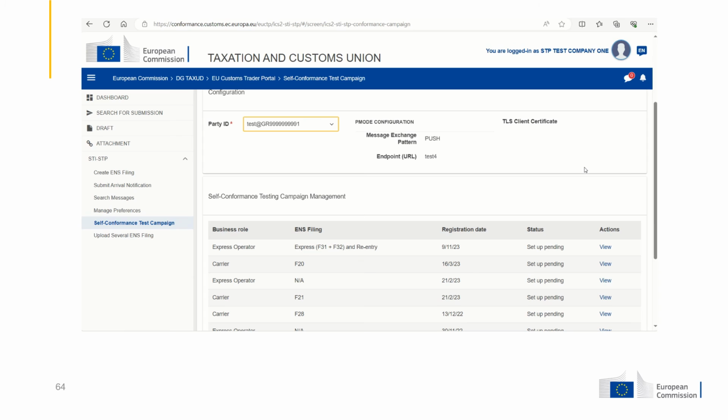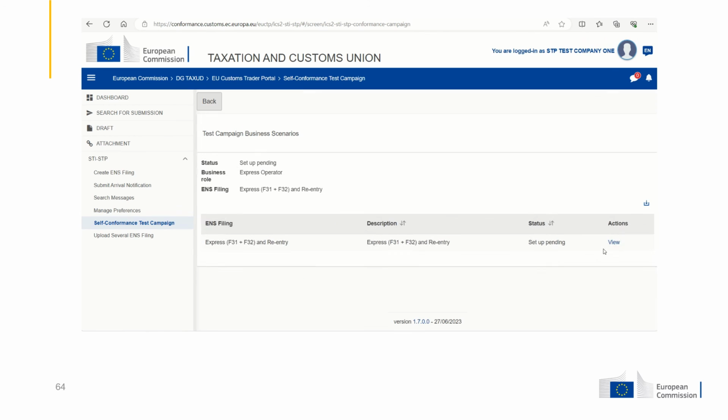Now we will see how a user can consult the already registered and maybe executed test campaign. You will be redirected to the party ID and to the specific test campaign that you want to consult further. You will press view. You will choose the specific business scenario.